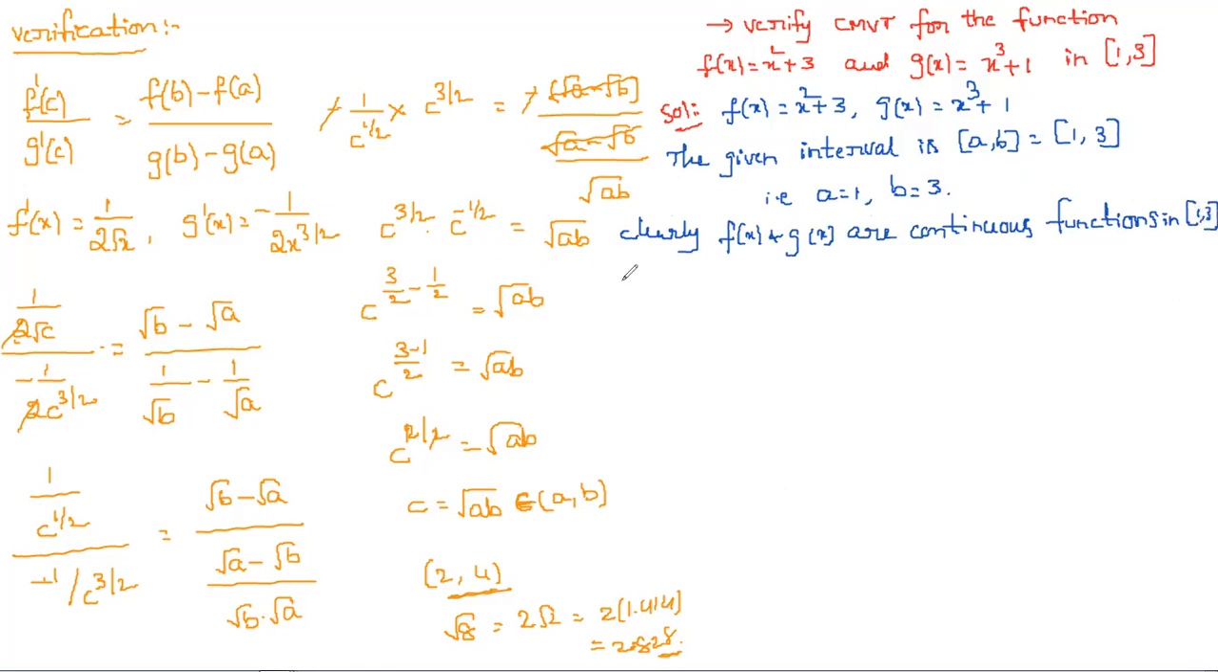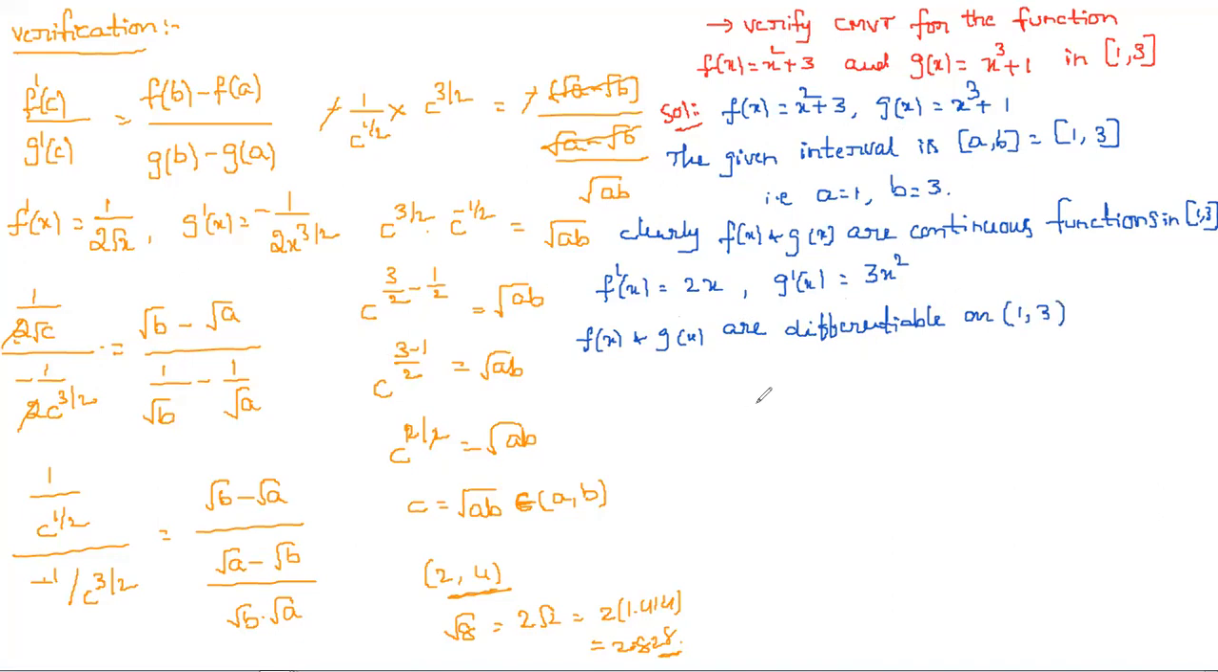And next we need to find the derivatives, right? f dash of x: x square derivative is 2x, and 3 is a constant, so the derivative is 0. And next g dash of x: x cube derivative is 3x square, and the derivative of 1 is 0. So clearly f dash of x and g dash of x exist. So f of x and g of x are differentiable on the open interval a comma b, which is 1 comma 3.